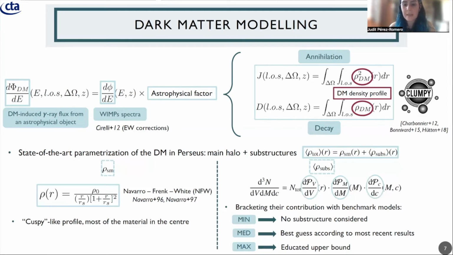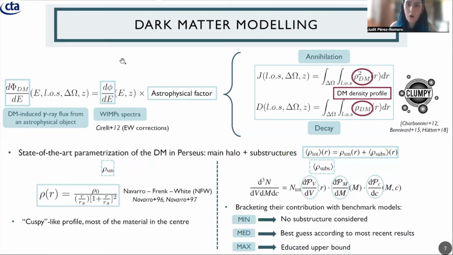Then we have the MED model, which will be the best guess of how much these substructures can contribute to this astrophysical factor and thus yield higher dark matter fluxes. And then the MAX model, which is an adequate upper bound of how much these substructures can contribute, right?